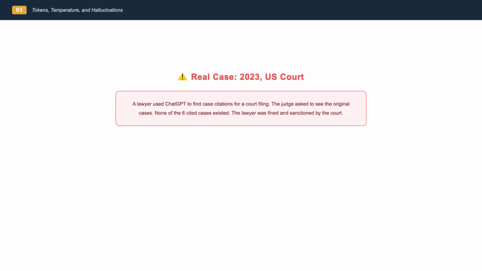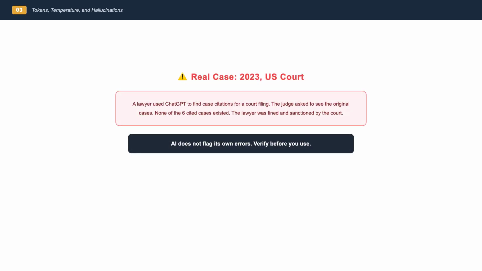Let me give you a real example of how serious this can get. In 2023, a lawyer in the United States used ChatGPT to research legal cases for a court filing. The AI generated 6 detailed case citations, real-sounding names, courts, dates, everything. The judge asked to see those cases. None of them existed. The lawyer was fined and publicly sanctioned. The LLM wasn't lying, it was doing exactly what it always does: predicting plausible-sounding text. It just had no idea the cases weren't real.